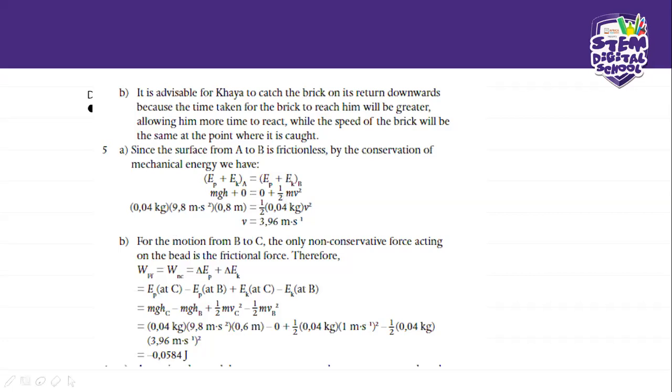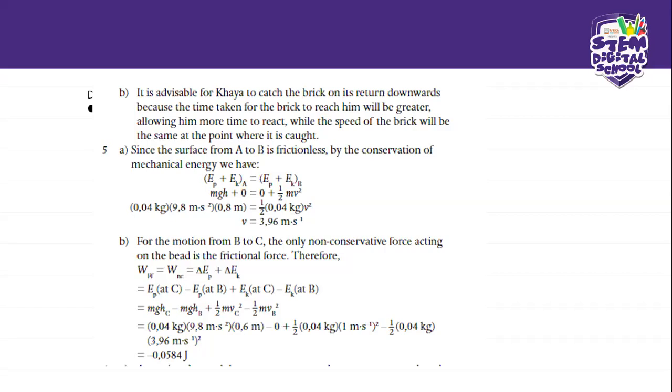So this is our velocity, it's going to be 3.96. Now we're moving to B. Remember I told you guys that they said that it becomes a bit rough, which means that it's got friction. So what does that mean? That means we now have non-conservative work.